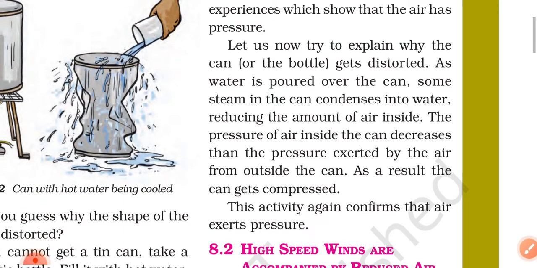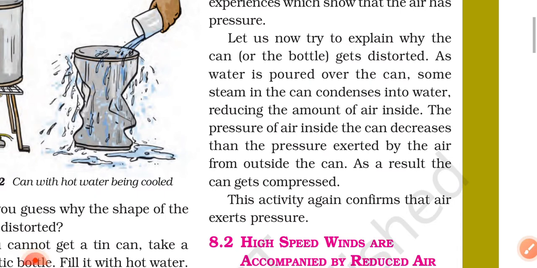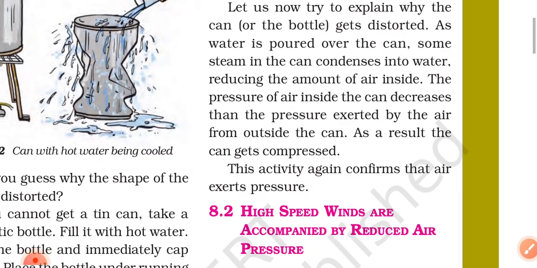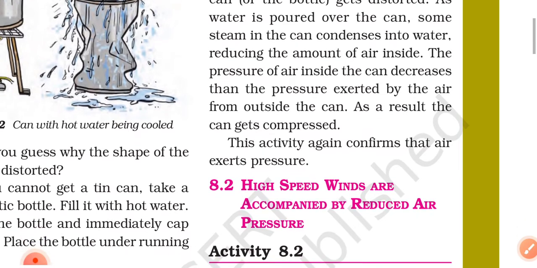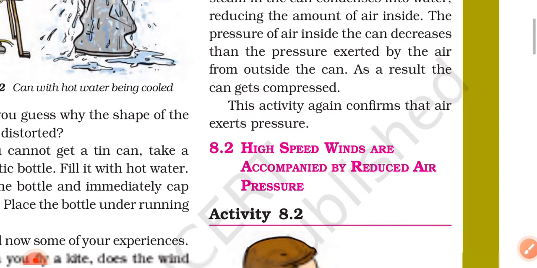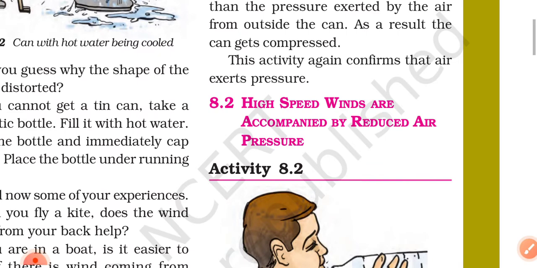Let us now try to explain why the can or the bottle gets distorted. As water is poured over the can, some steam in the can condenses into water, reducing the amount of air inside. The pressure of the air inside the can decreases below the pressure exerted by the air from outside the can. As a result, the can gets compressed. This activity again confirms that air exerts pressure.